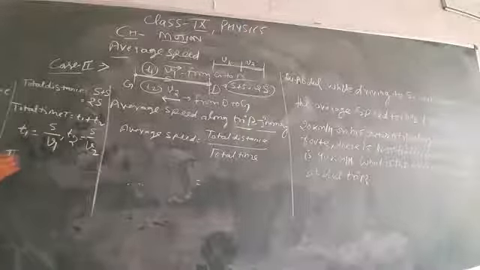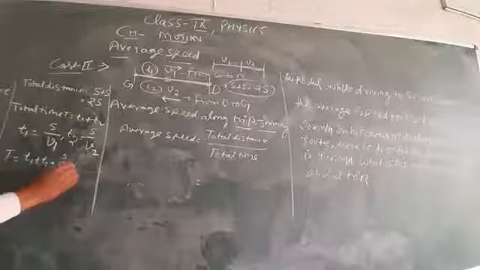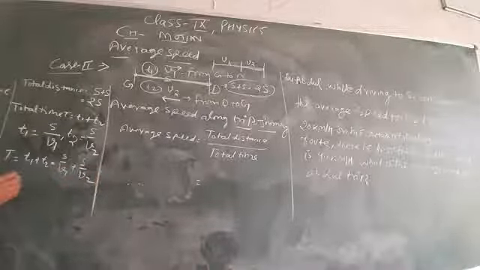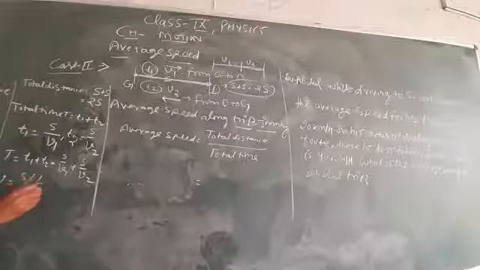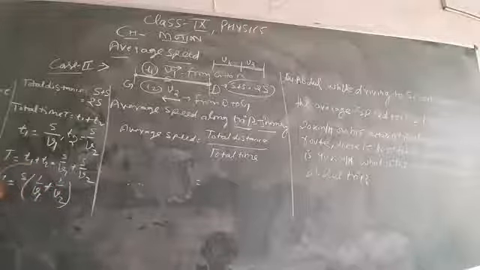So T equals T1 plus T2, which means S upon v1 plus S upon v2. So T equals S common, 1 upon v1 plus 1 upon v2.